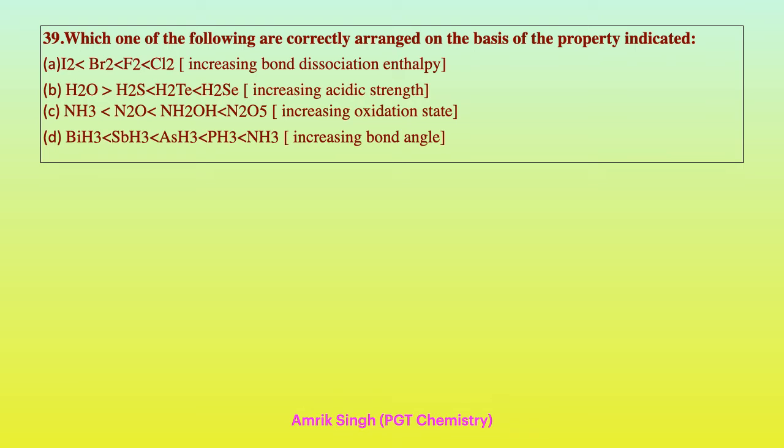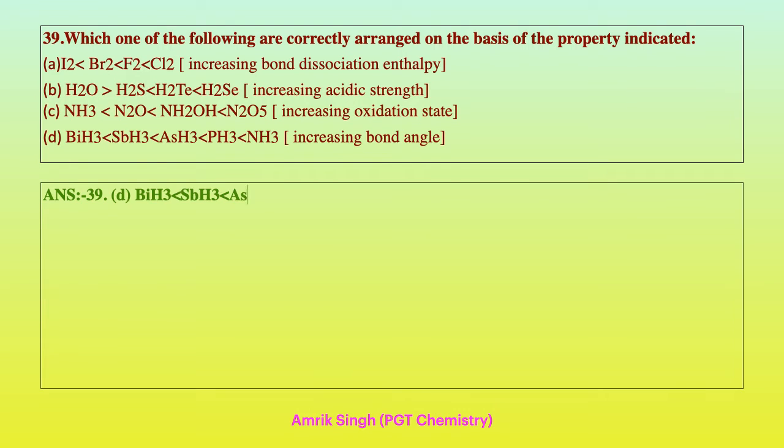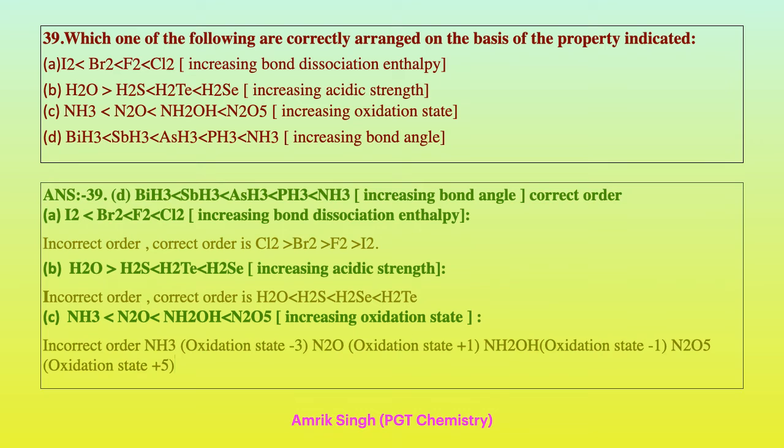NH3, PH3, AsH3, SbH3, BiH3 in increasing bond angle. Now, D is the correct answer because of NPAsSbBi. As we go down the group, the bond angle decreases. Therefore, our other statements are wrong. The correct order is given in the answer. You can see.